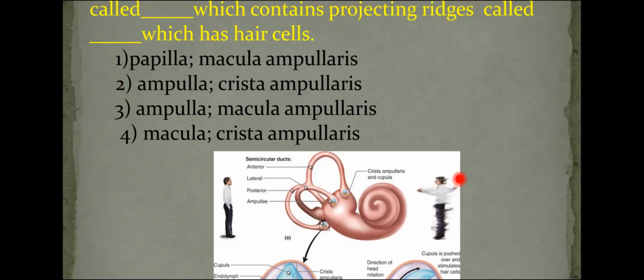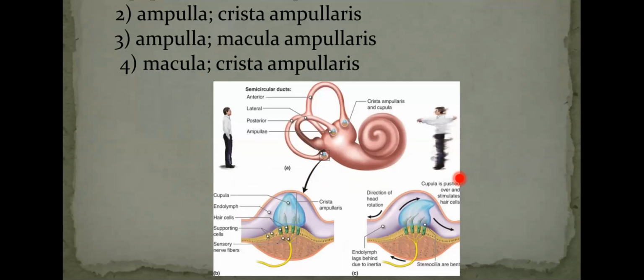The swollen part is called ampulla, and the projecting sensory ridge is called crista ampullaris, which has hair cells. Those hair cells you can also see here. This is the swollen part, ampulla. Inside that, crista ampullaris is present, and the crista ampullaris structure consists of two types of cells: sensory hair cells and supporting cells.